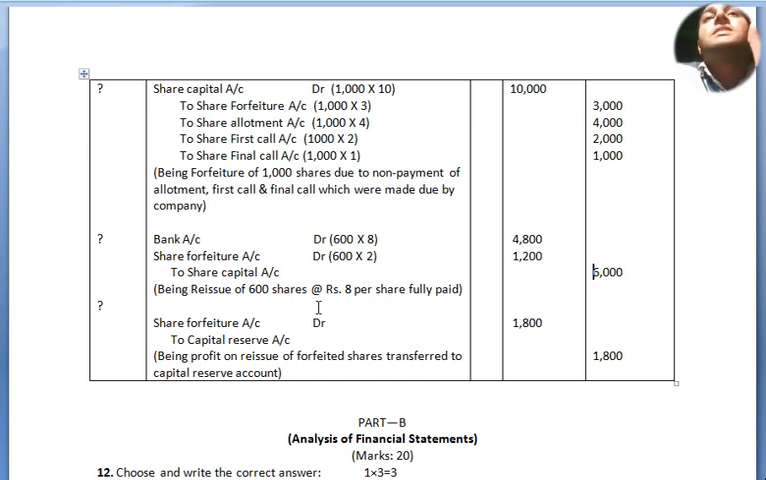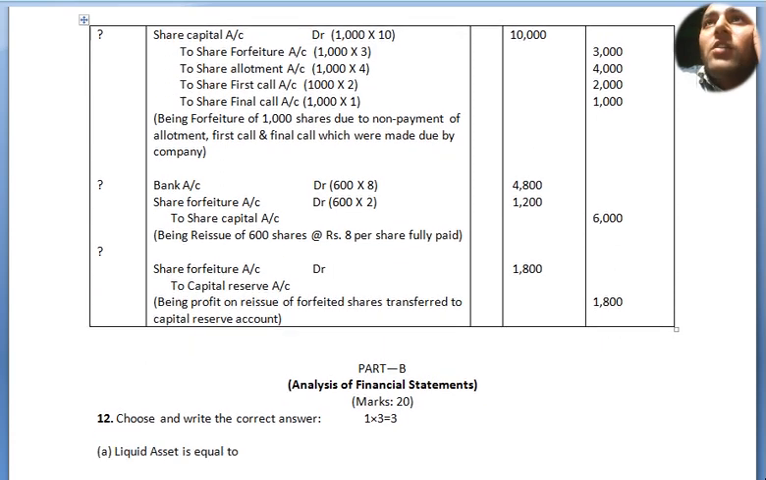Being reissue of 600 shares at the rate of rupees 8 each, shares fully paid up. Now share forfeiture account debited to capital reserve account, being profit on reissue of forfeited shares transferred to capital reserve, 1,800, 1,800.